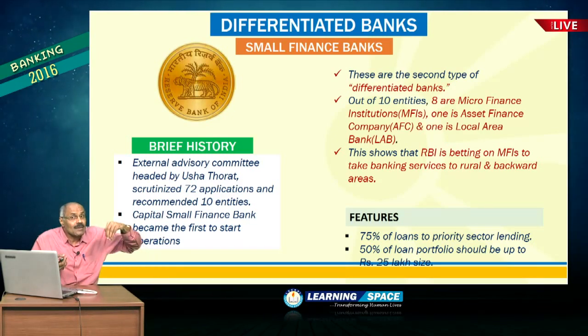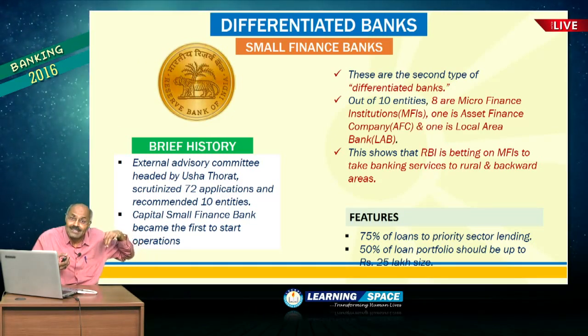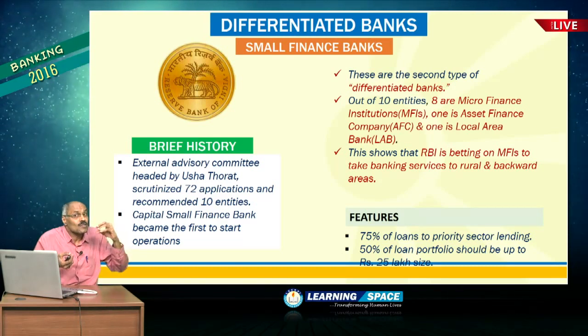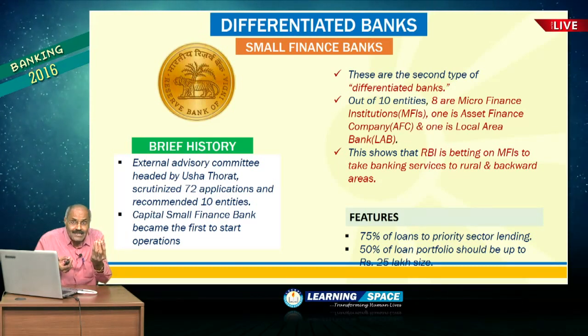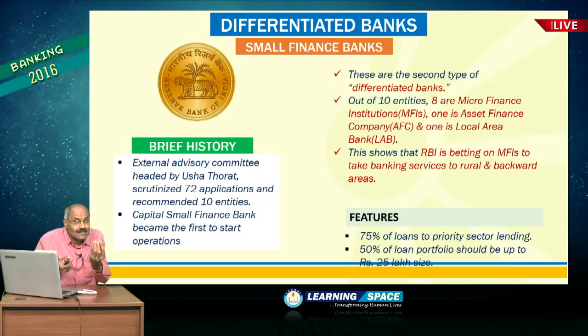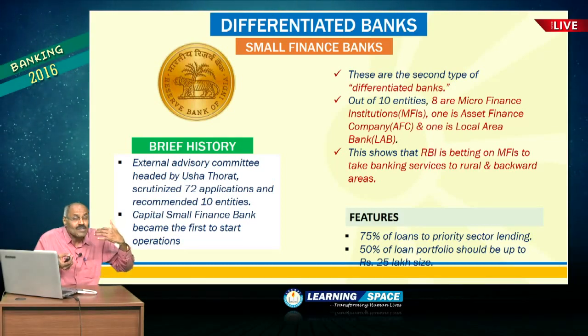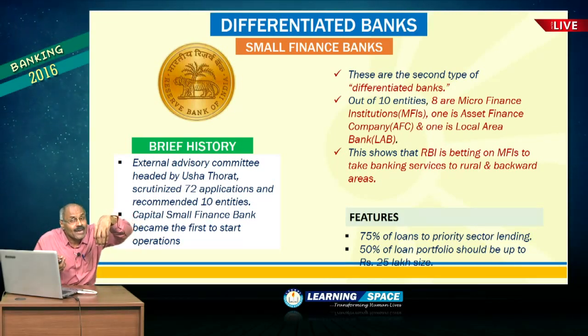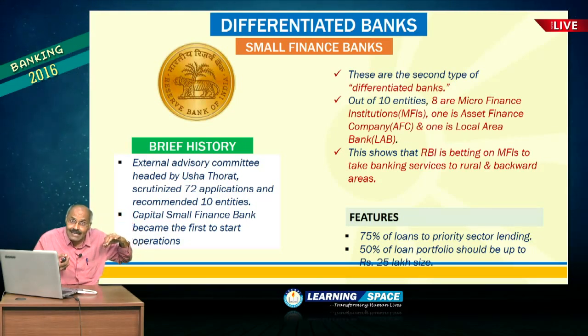So, here the main purpose of microfinance institutions is giving small loans, and small finance bank applications were mostly in favor of these microfinance institutions. So, out of 10 licenses granted, 8 are microfinance institutions.